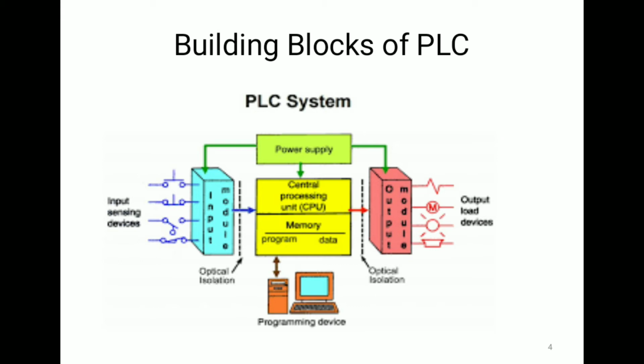Here a power supply system is shown. Power supply is given to the input module, the output module, and the PLC system. The PLC has a central processing unit and memory built in. This CPU is the only device which takes the logical decisions depending on the signals that we receive at the input module, and it produces the various signals we want, according to the output devices that we want to control using PLC.